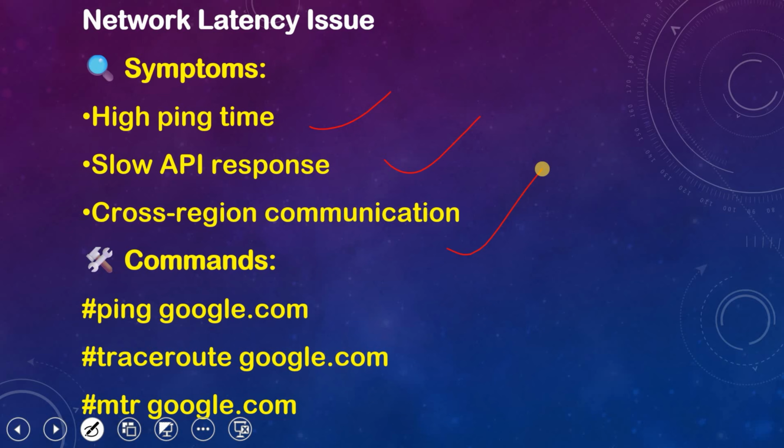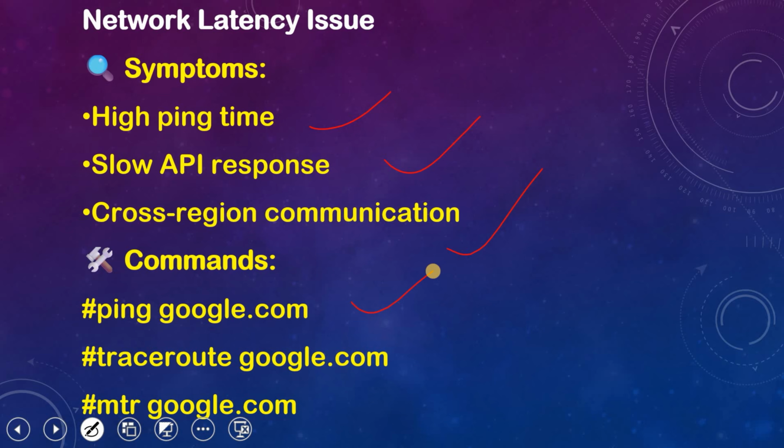Cross region communication: when we are connecting cross region, like when we are trying to do SSH from one EC2 instance to another EC2 instance which is available in another region. So this is showing a delay when communication is there between the application server and the database server which are available in different regions. That is showing a delay to connect to the server.